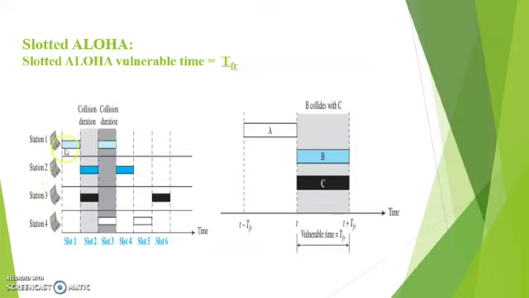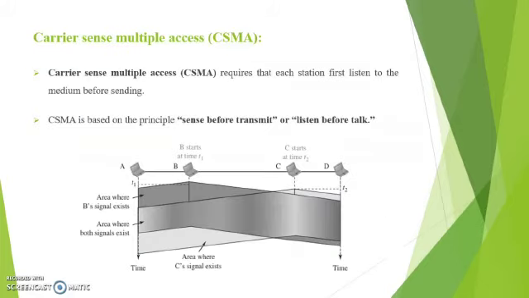Here in slot 1, only station 1 has a packet, so there is no chance of collision. In slot 2, stations 2 and 3 have packets, so there is a chance of collision. Then slot 3 also has a possibility of collision. In slot 4 there is only one packet, so no collision will occur. Slot 5 and slot 6 also have only one packet each, so there is no chance of collision.